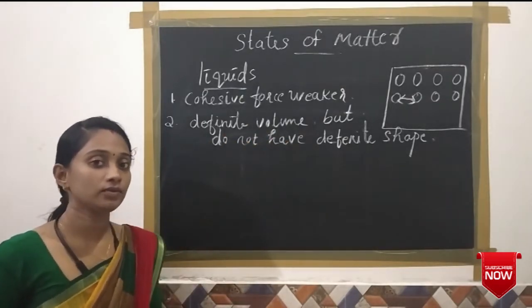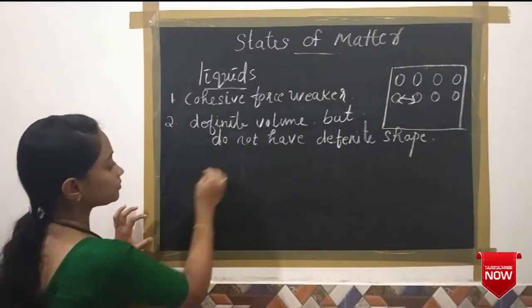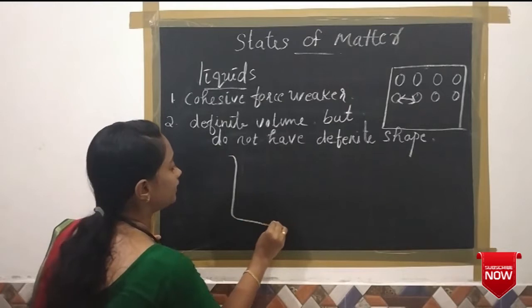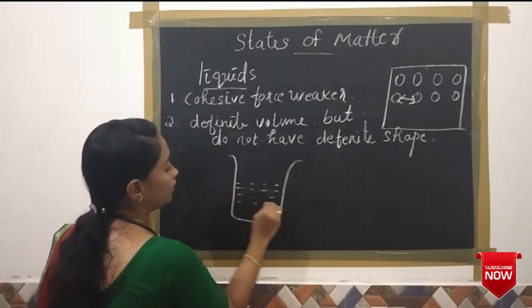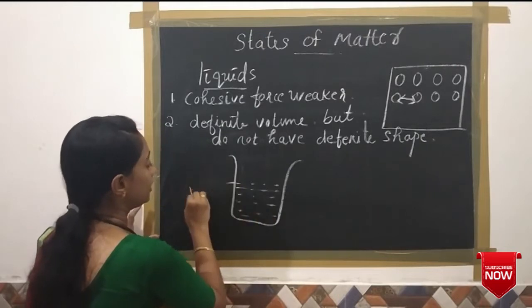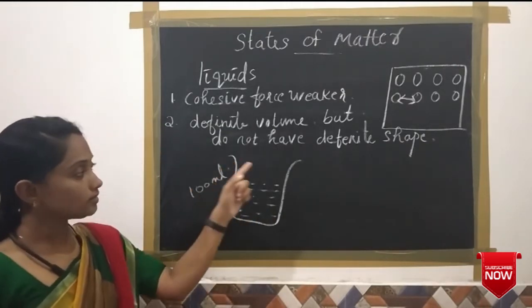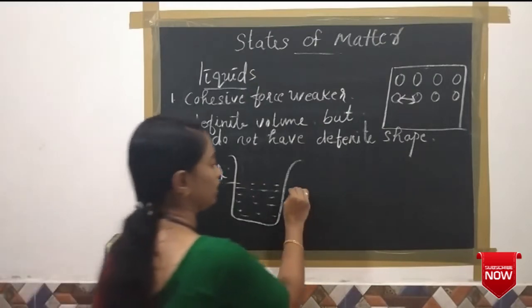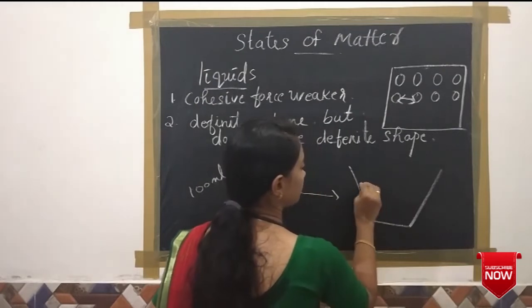We are going to learn this characteristic with a small activity. In this activity, there is a beaker containing 100 ml of water. Now I am going to pour this water into a tumbler.